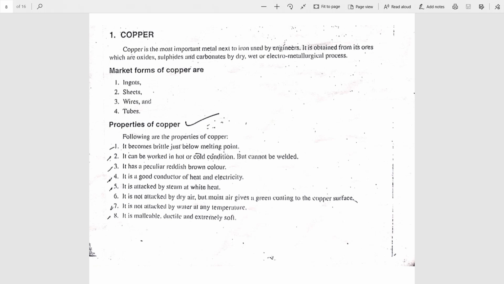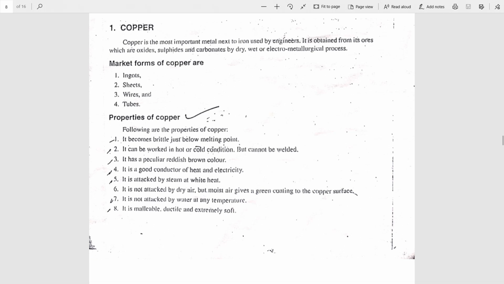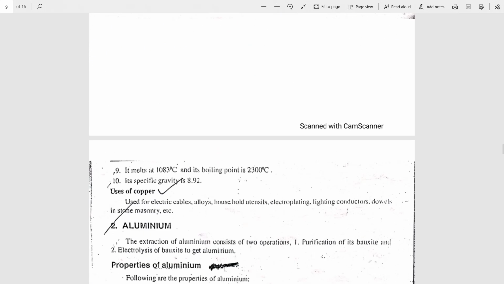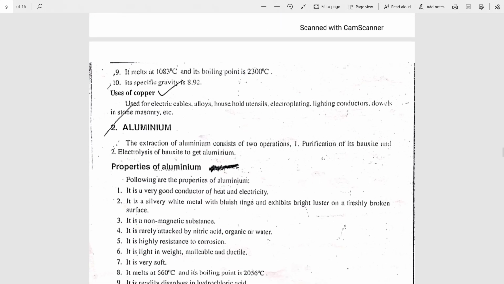It is malleable, ductile and extremely soft. You can prepare thin wires and thin sheets. Its melting point is 1083 degree centigrade and boiling point is 2300 degree centigrade. Its specific gravity is 8.92.